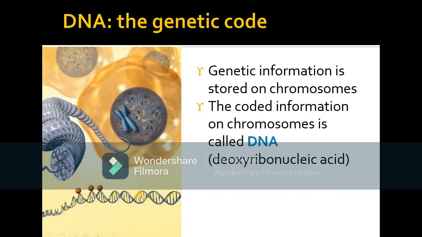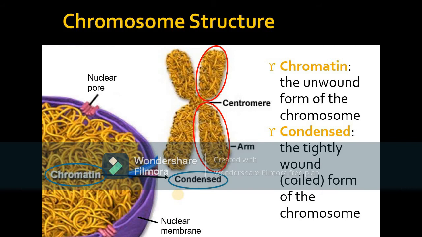This is not just a helical spring-like structure. It is actually the coding. There are a number of codes present on it, and these codes make up the DNA. DNA stands for deoxyribonucleic acid, and this code tells us information, such as the hair color, the eye color, and the different characters of the body, which can be stored in this DNA. What is the structure of chromosomes? It consists of two things: chromatin, and chromatin is the unwound form of the chromosome.